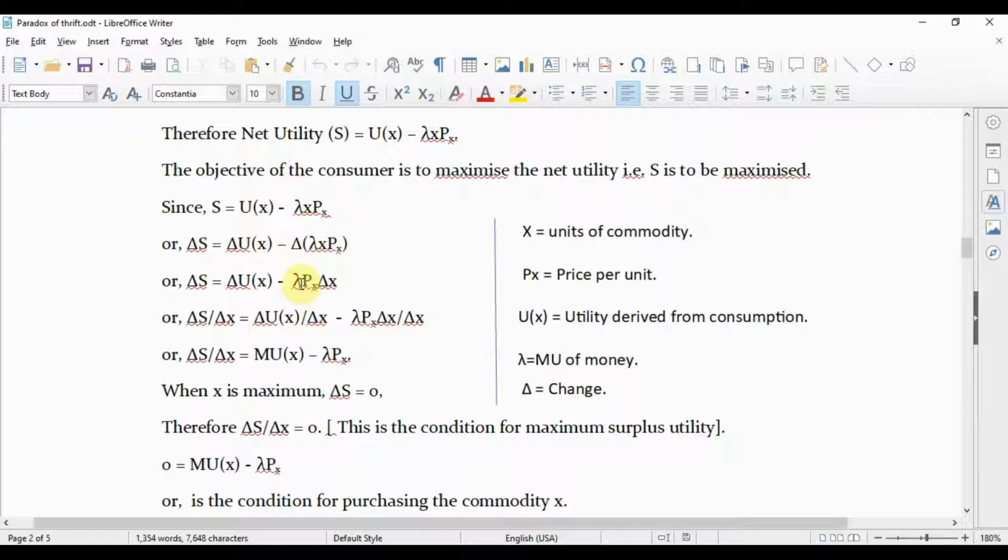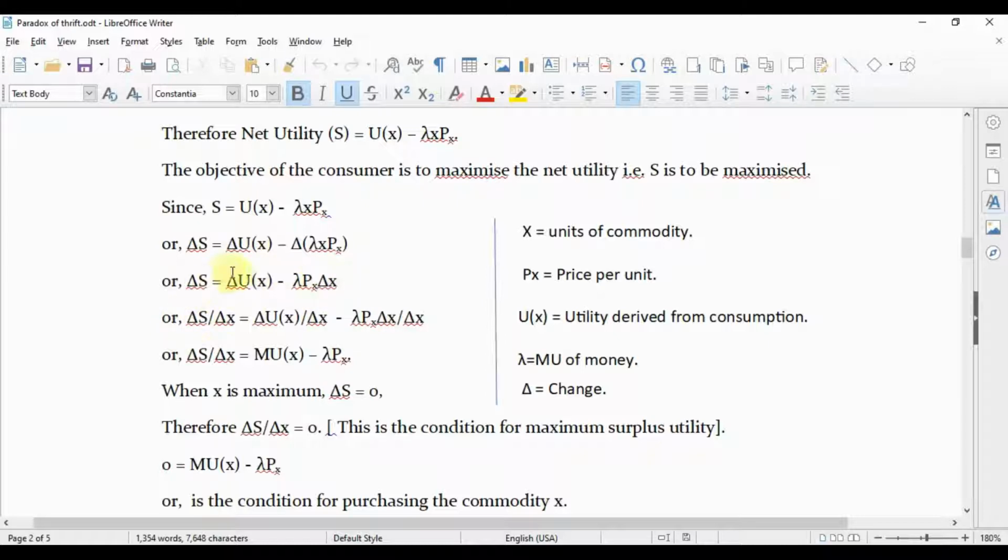As lambda is a constant and Px per unit is constant, these would not change. So we can write delta S equals delta U of X minus lambda Px into delta X. Only the number of units of commodity X would change; Px, that is price per unit, and lambda, the marginal utility of money, wouldn't change.